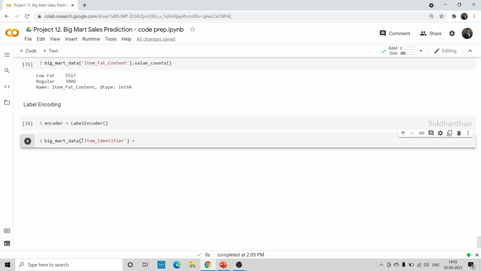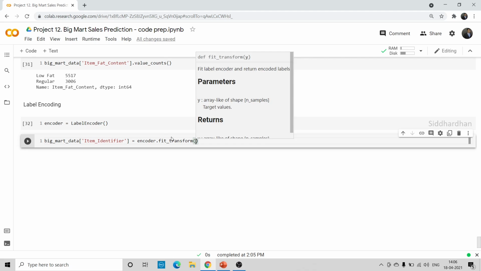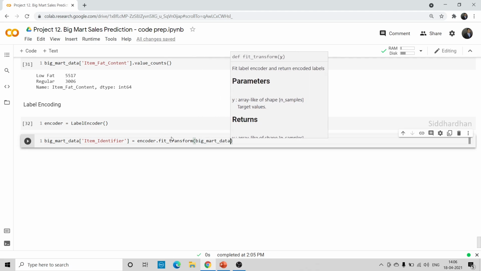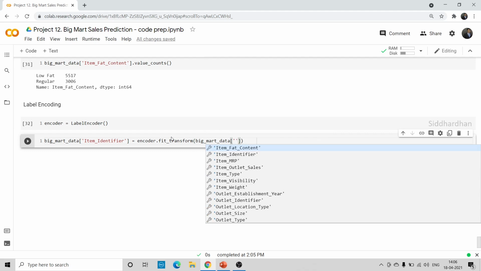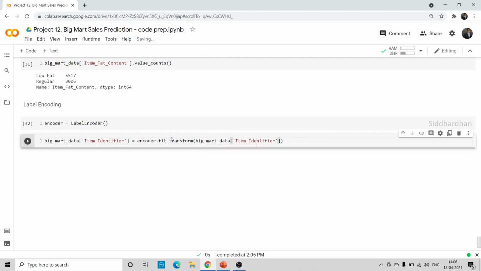This is equal to, so we need to mention this encoder. So this encoder is nothing but the label encoder function. So encoder dot fit transform. So this will transform all the categorical values into corresponding labels. So fit transform Big Mart data and item identifier. So again we need this item identifier here.